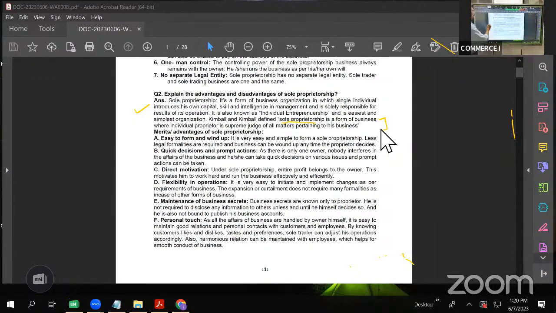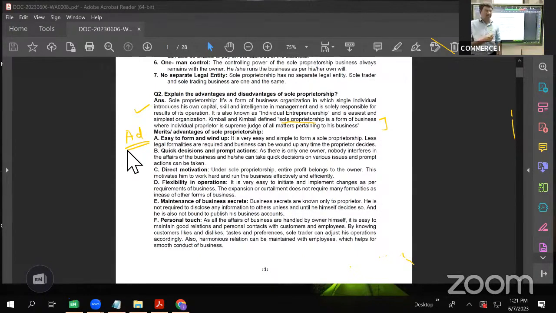Right? Now let us take what are the advantages. We are first discussing the merits of sole proprietorship. The very first advantage is it is easy to form and easy to wind up. Why is it easy to form and easy to wind up? Point number one, only one person is taking the decision and there are fewer legal formalities. These two things enable a sole proprietorship to be easily started, easily formed, and also easily wound up.